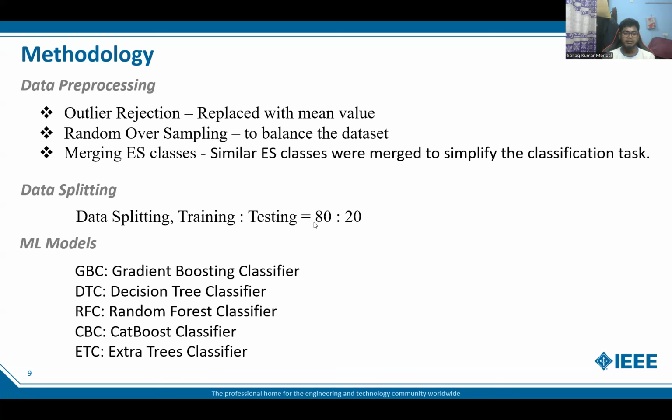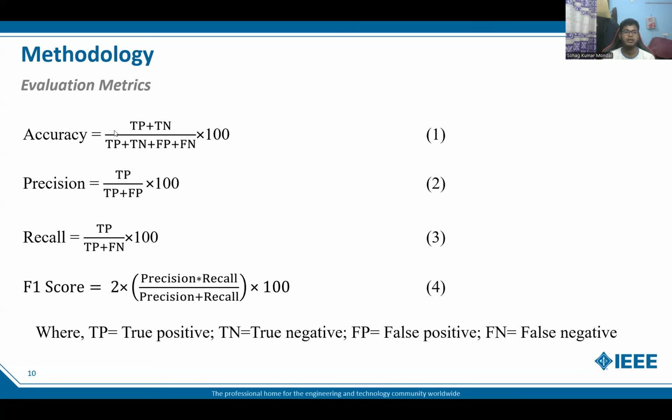And here is the data splitting: we keep 80% in the training data set and 20% in the testing set. We deployed a total of 5 machine learning models: gradient boosting classifier, decision tree classifier, random forest classifier, CatBoost classifier, and extra tree classifier. We evaluate our models based on the evaluation metrics: accuracy, precision, recall, and F1 score.